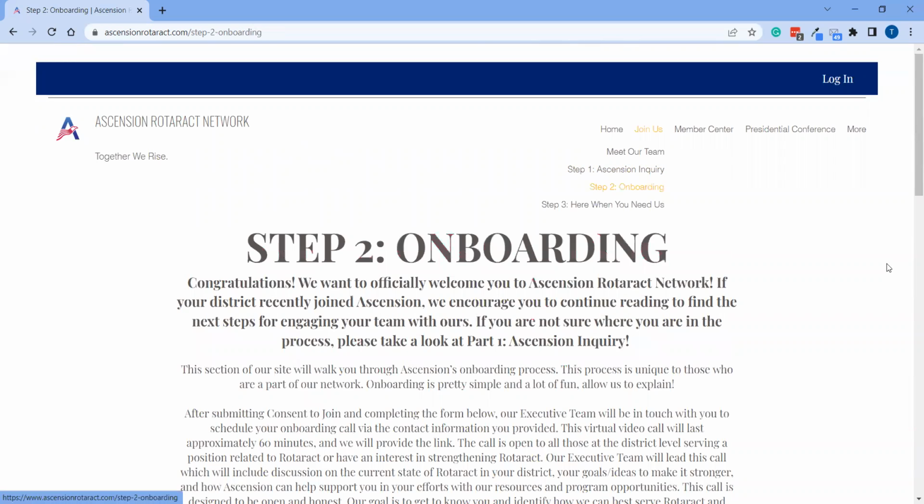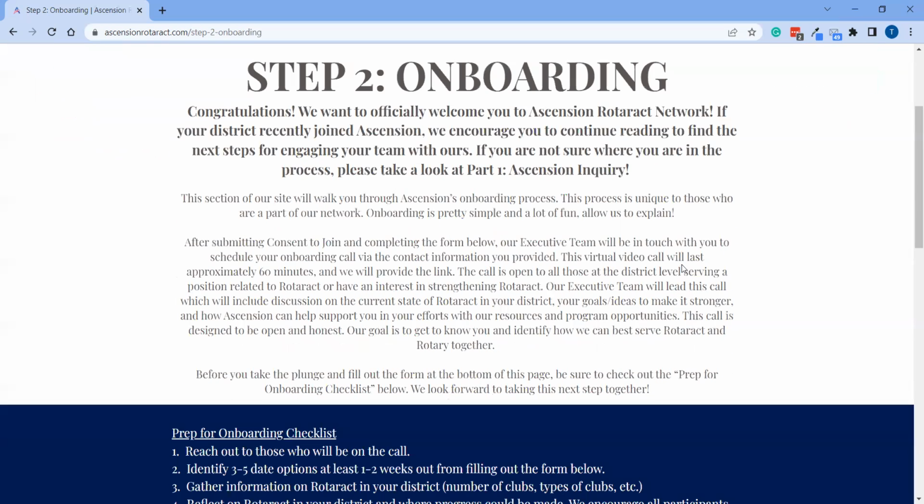So if we move on to step 2, after your district has filled out that paperwork and shared it with our team, we'll send it over to Rotary International, and then we'll move forward with the official onboarding conversation. So at this point, this is a step for Ascension to really get to know your district and your clubs and your team, as well as for your district and clubs to get to know Ascension and our team. So this is really just an informal conversation between our two teams to get to know each other, as well as understand what our goals are and what we can do to best support each other.